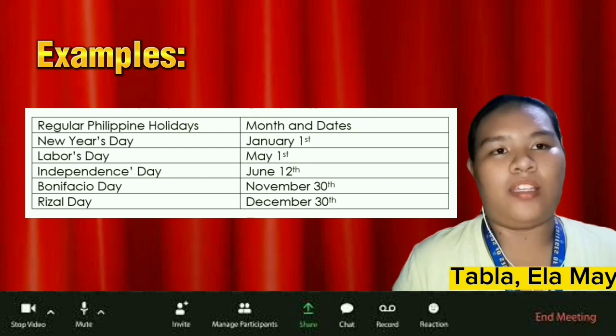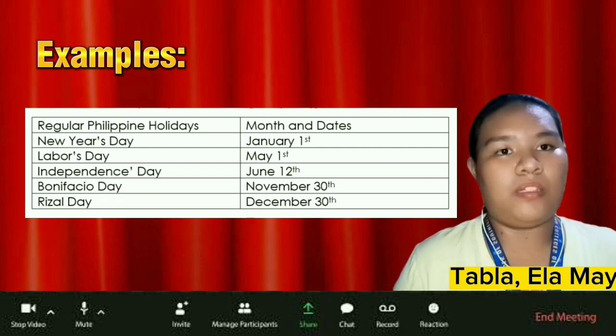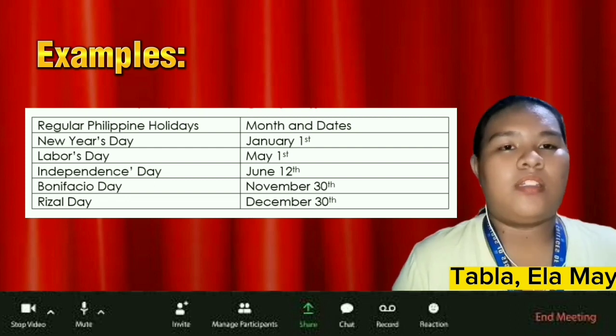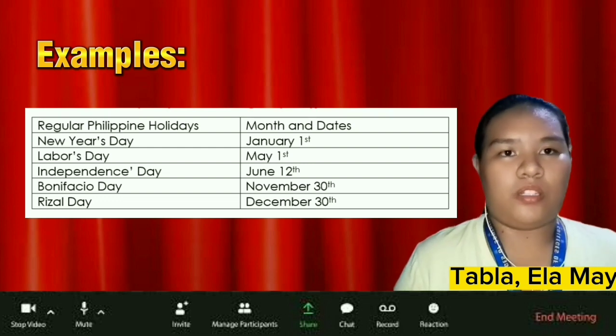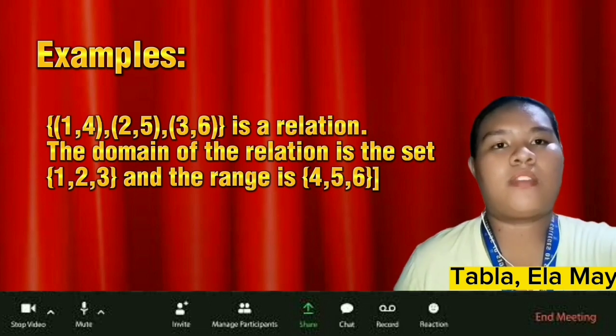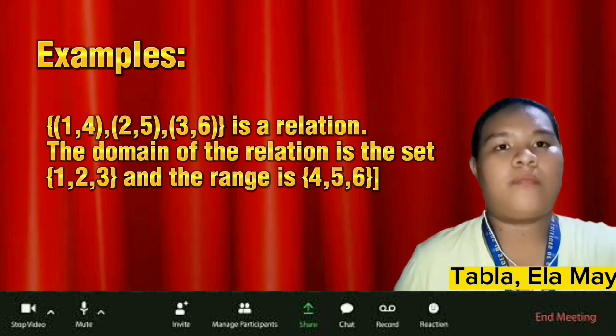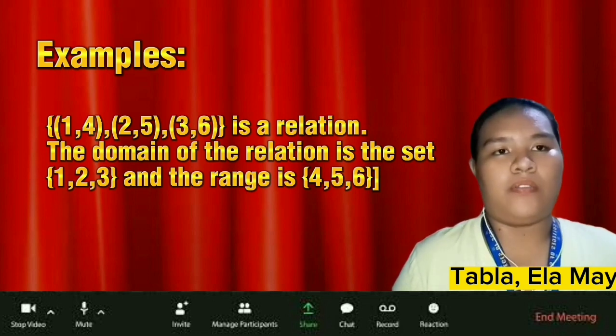New Year's Day is celebrated on January 1st. Labor Day is on May 1st. Independence Day is on June 12th. Bonifacio Day is on November 30, and Rizal Day is on December 30. Another example is the set of (1, 4), (2, 5), (3, 6), which is a relation. The domain of the relation is the set 1, 2, and 3, and the range is 4, 5, and 6.